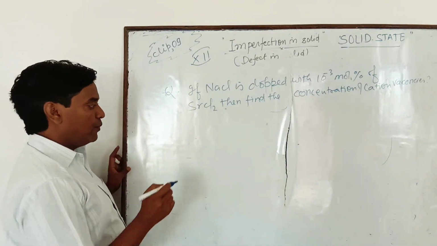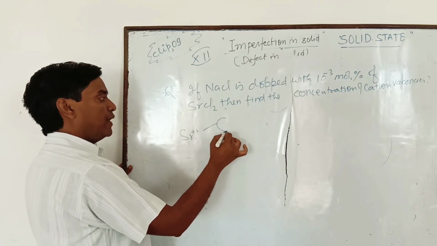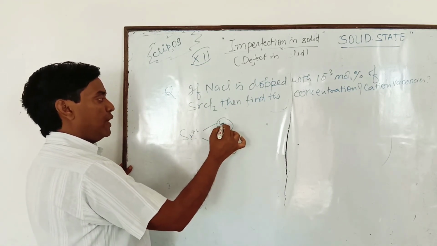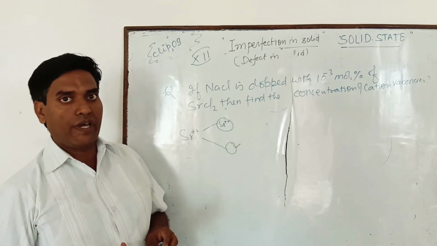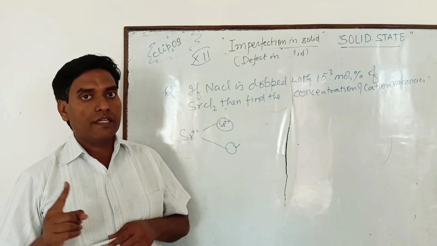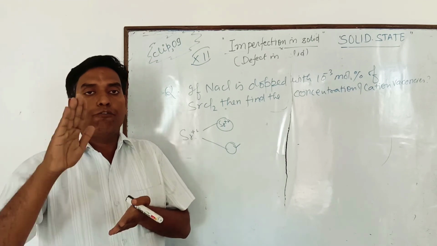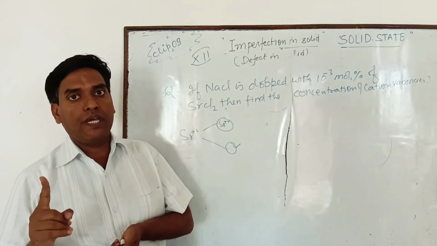Students, I am telling you that if one Sr2 plus ion is there, then how many Na plus ions are replaced? 2, according to valency. At one place it occupies itself and another remains vacant. If 50 Sr2 plus ions are there, then 100 Na plus ions are replaced, and out of 100, 50 are occupied by Sr2 plus ions and 50 remain vacant.